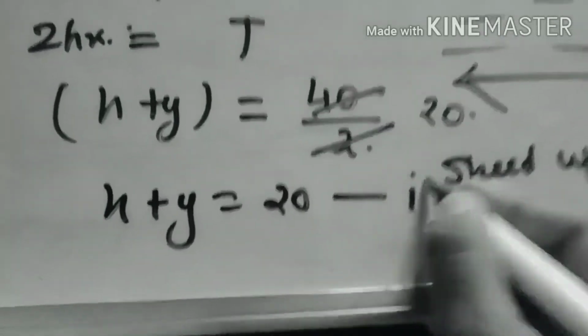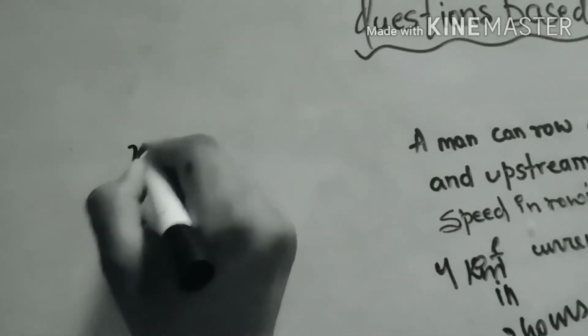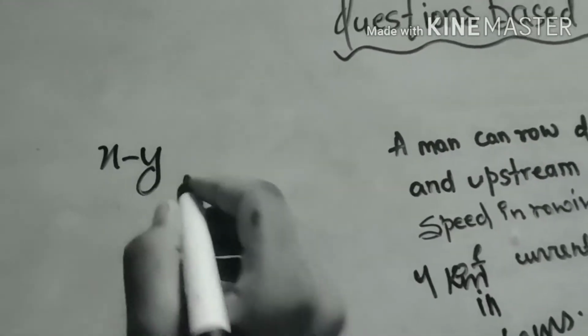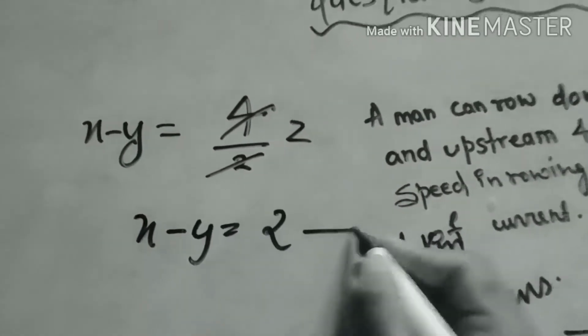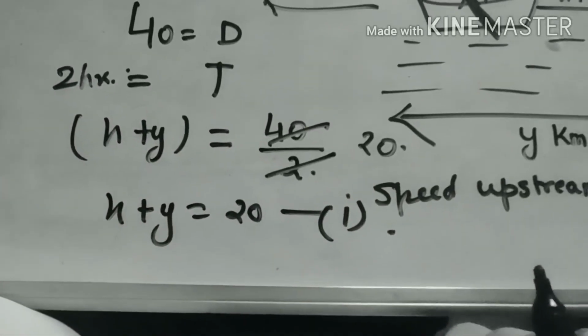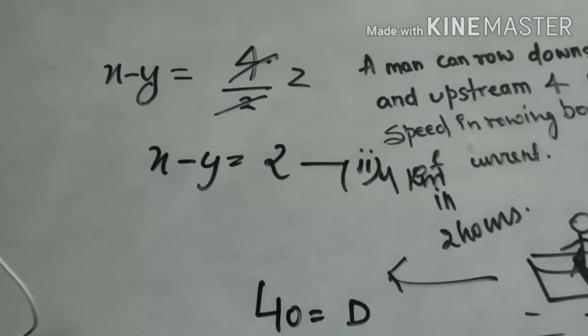We have got our equation 1. And when he goes upstream, against the stream, that will be x minus y. He just rows 4 kilometer in 2 hours, or we can write it as x minus y equals 2. We have got 2 equations, that is x plus y equals 10 and x minus y equals 2.